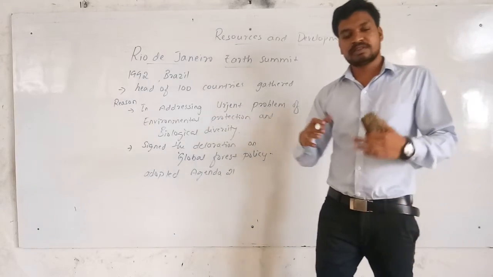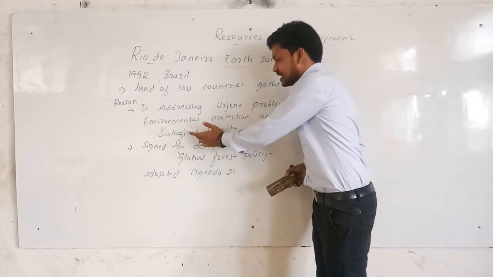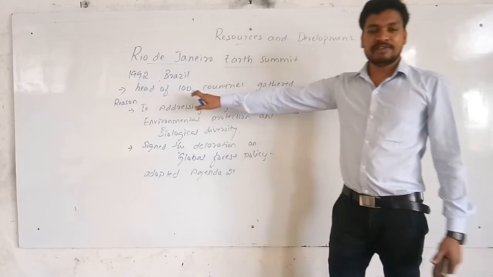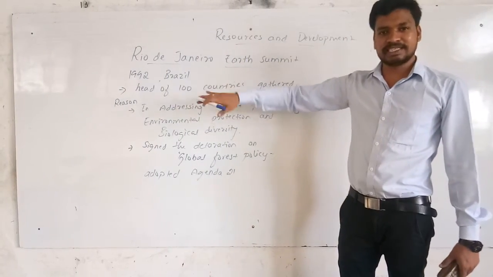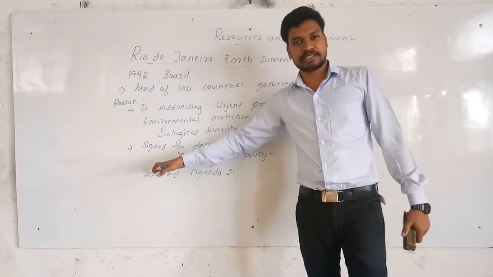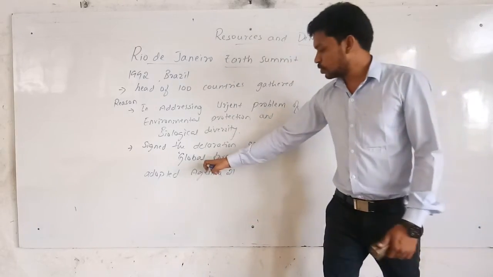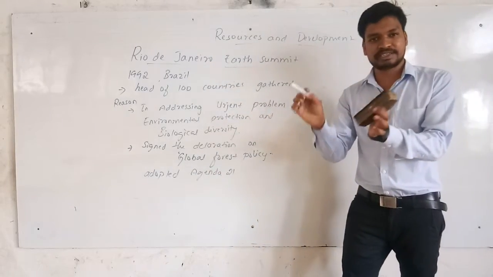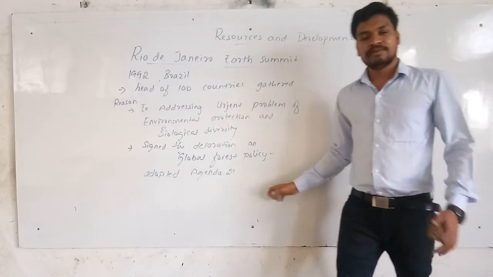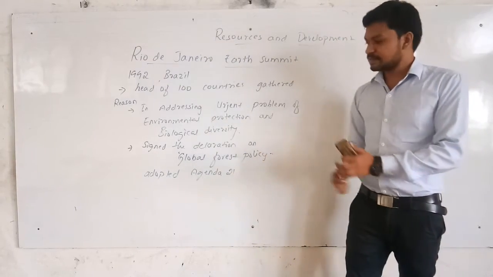The main reason was addressing the urgent problem of environmental protection and biological diversity. The heads of 100 countries who participated and gathered in that summit signed the declaration on global forest policy, and they also adopted and signed Agenda 21st. So that's about this first meeting.